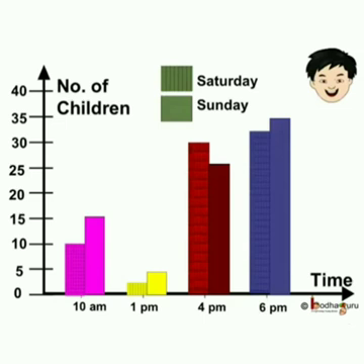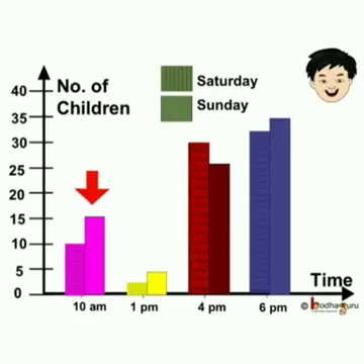So look carefully at the two adjacent bars. The first bar having checks represents the number of children at different times in the park on Saturday.